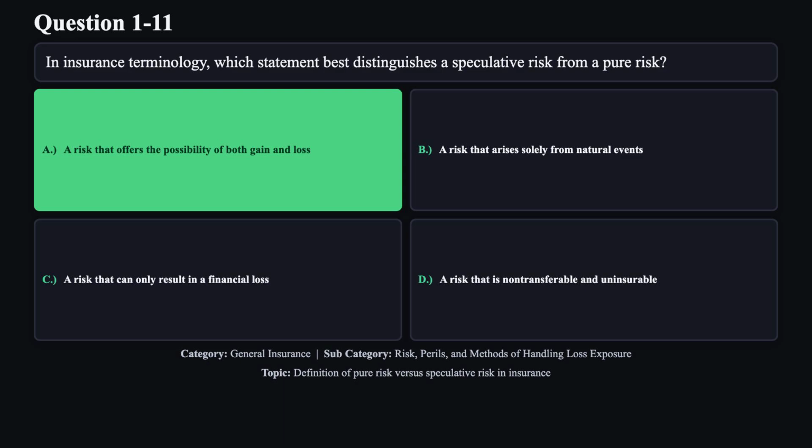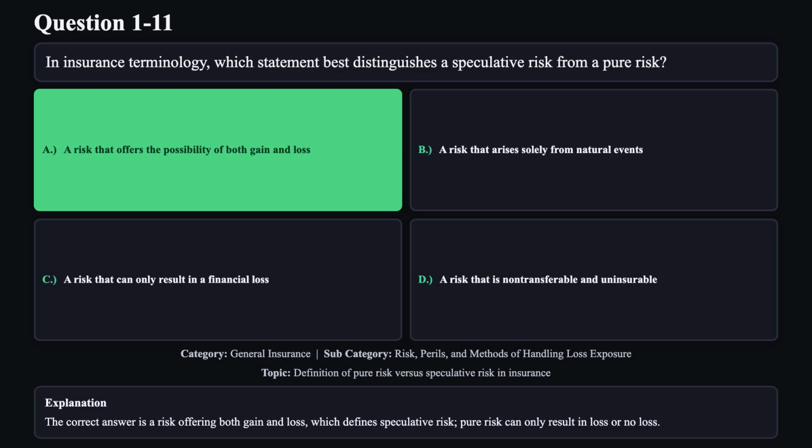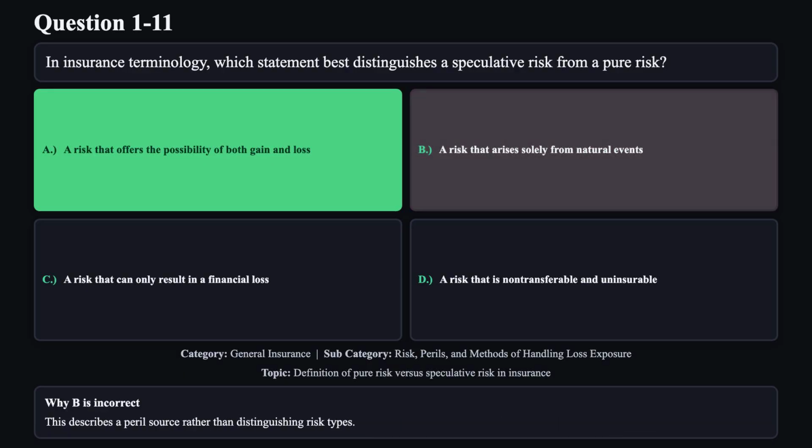The correct answer is A. The correct answer is a risk offering both gain and loss, which defines speculative risk. Pure risk can only result in loss or no loss. Reason B is not correct. This describes a peril source rather than distinguishing risk types.